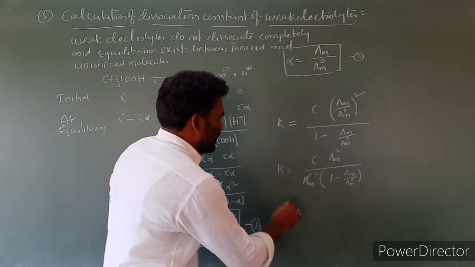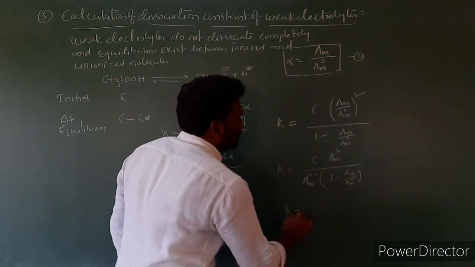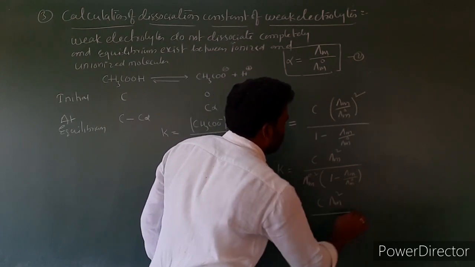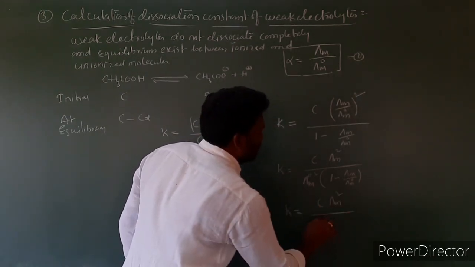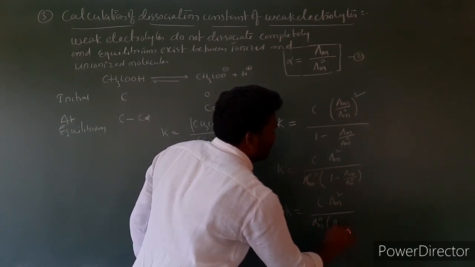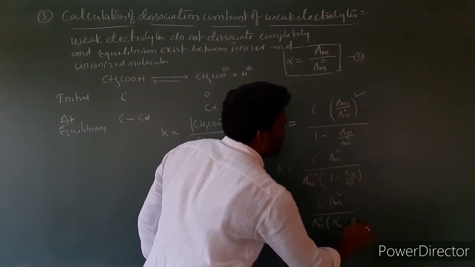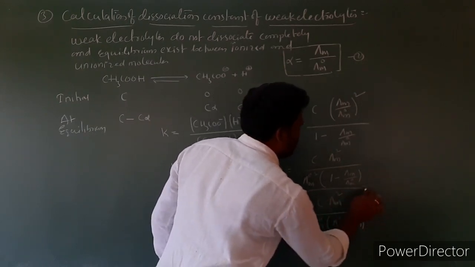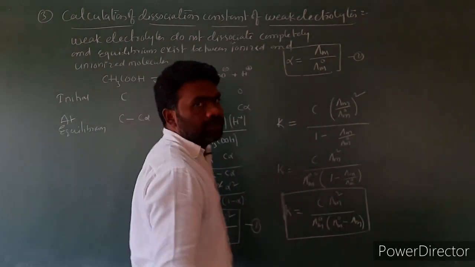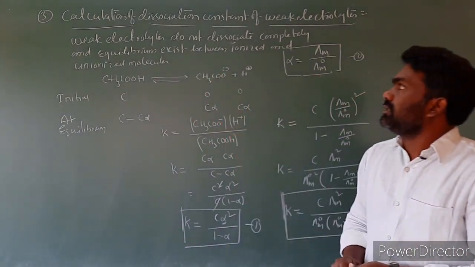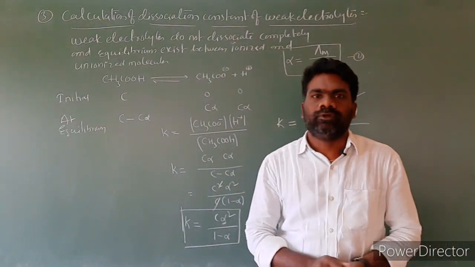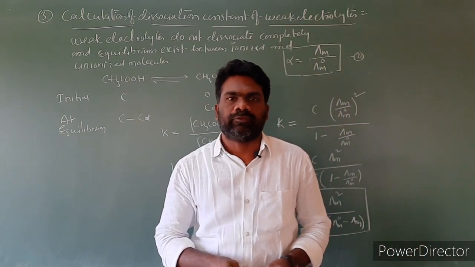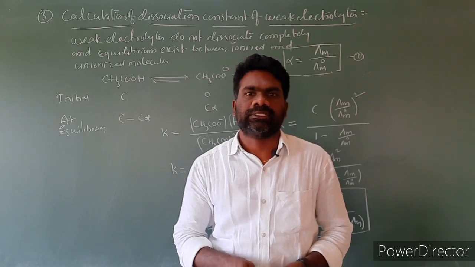Upon simplification you will get K is equal to C lambda m square by lambda m naught into (lambda m naught minus lambda m). So this is the final equation we will get. By using this equation we are able to calculate the dissociation constant of weak electrolytes. So these are the applications of Kohlrausch law of independent migration of ions. This is Kohlrausch law.